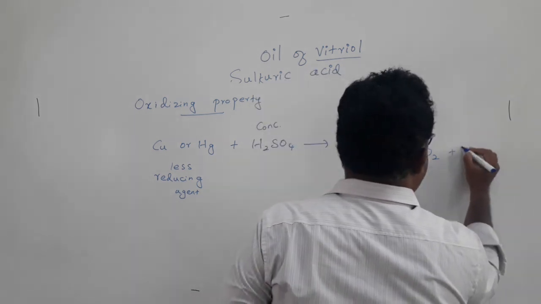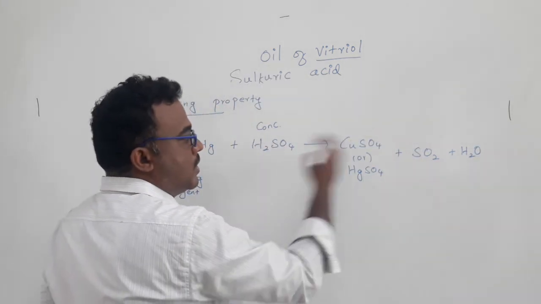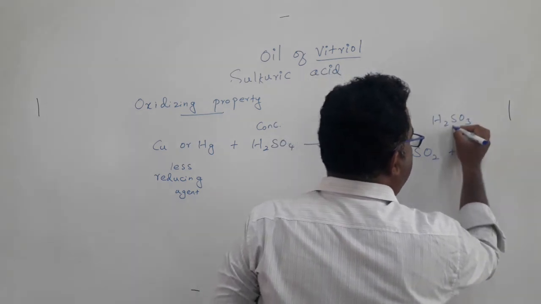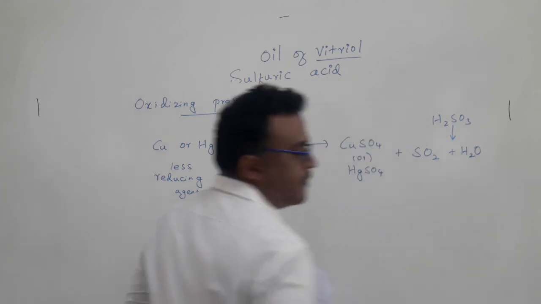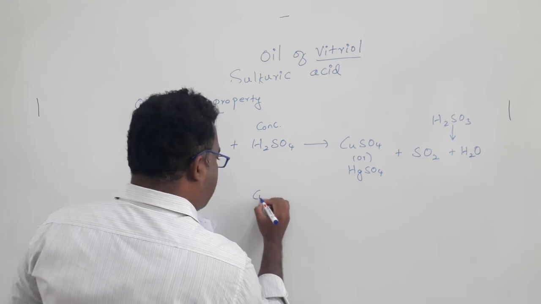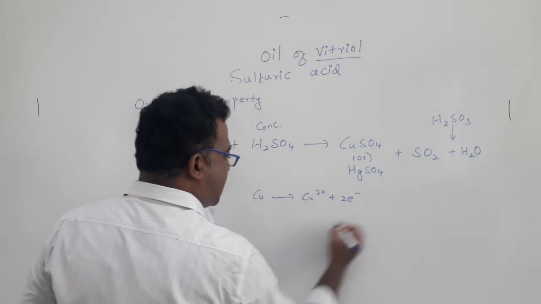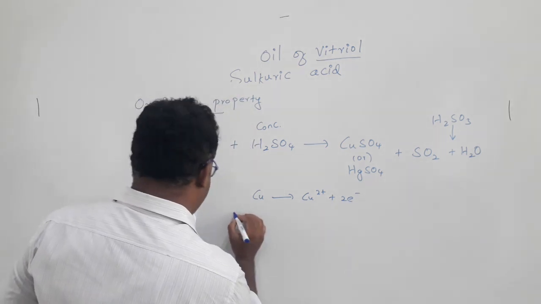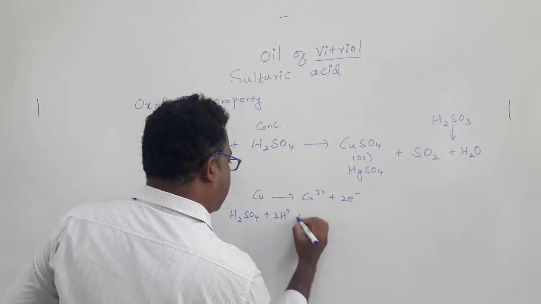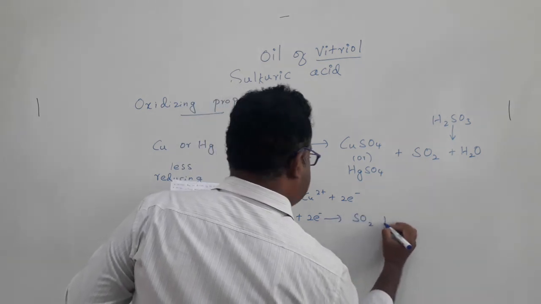SO2 plus water. So sulfuric acid is now reduced to sulfurous acid. H2SO3 will form. That H2SO3 will decompose to sulfur dioxide and water. So how does this reaction occur? Again in this case also, copper will go to copper 2 plus plus 2 electrons, which is an anodic reaction, and then the 2 electrons will react with sulfuric acid. Sulfuric acid plus 2 protons plus 2 electrons gives sulfur dioxide plus water.